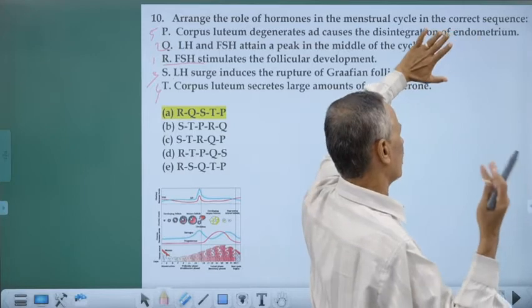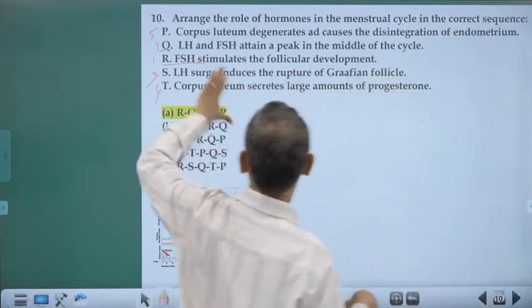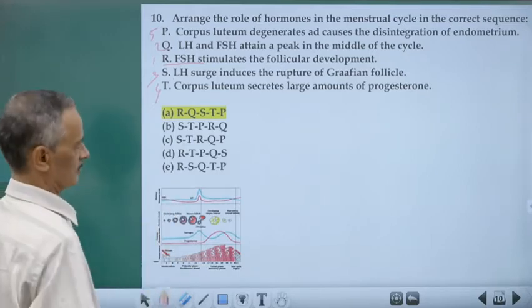Okay, so after a week of ovulation, that will be occurring at the last stage. So this is the order in which they will be occurring. So R, then Q, S, T, P. You can see it.